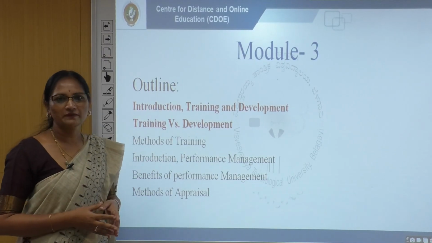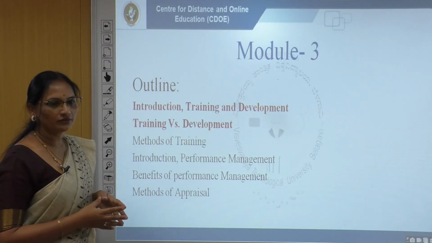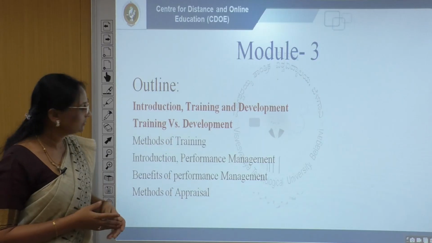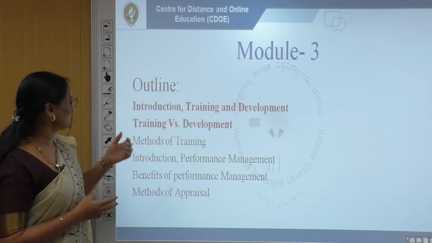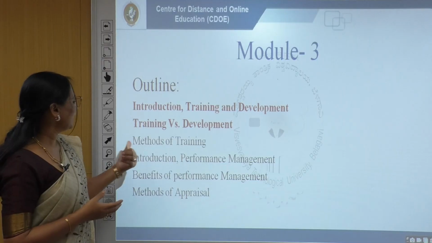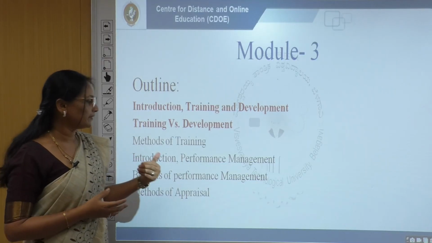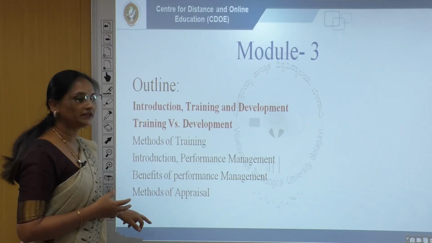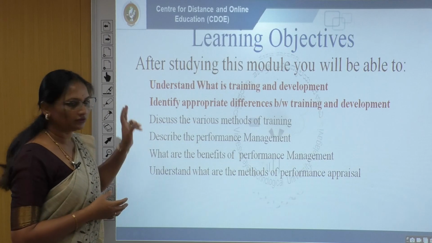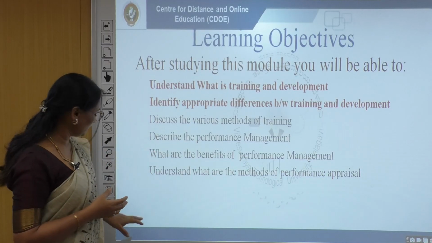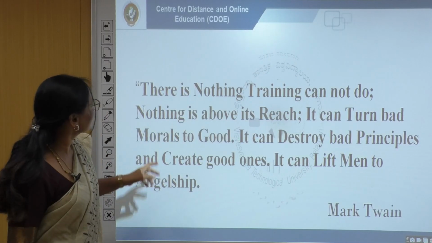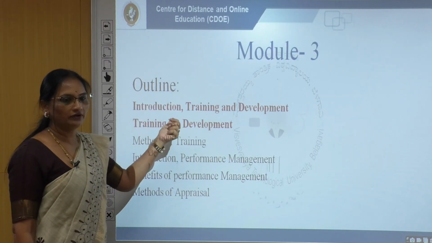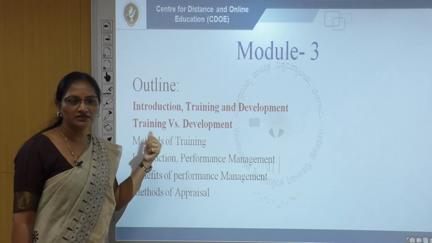In Human Resource Management, Module 3, this is the course outline. First is the Introduction to Training and Development: what training and development are, training versus development, and methods of training. Then introduction to performance management, benefits of performance management, and methods of appraisal. With the help of these contents, the first two aspects we will understand are the introduction of training and development, and training versus development.